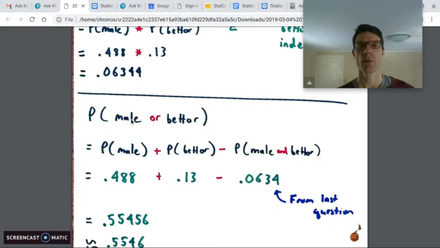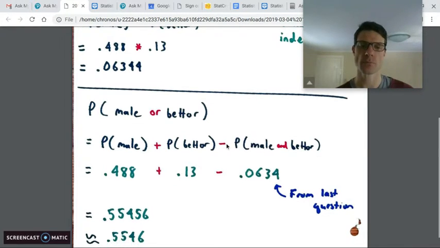And the way that we do "or" probabilities is we can just add the probability that the first thing happens plus the second thing happens minus the probability that the intersection happens. The reason that we would get rid of this intersection is because it's already included in both of these. So it's like being double counted here. So we really subtract it out once to just have these people that are male and bettors counted once.